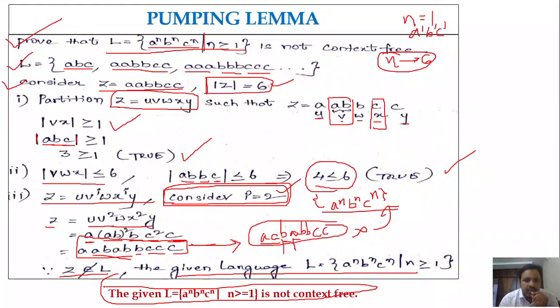So likewise, practice some other problems. Just check these three conditions, right? If all three conditions are satisfied, then the language is context free. If any of the conditions is not satisfied, then it is not context free.